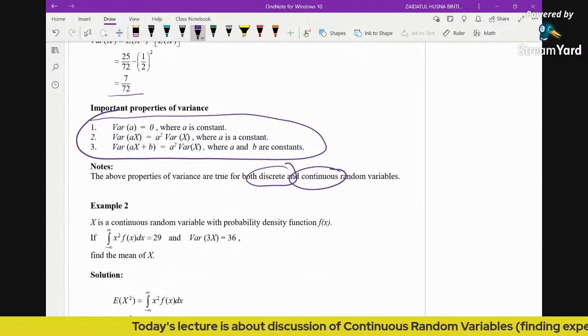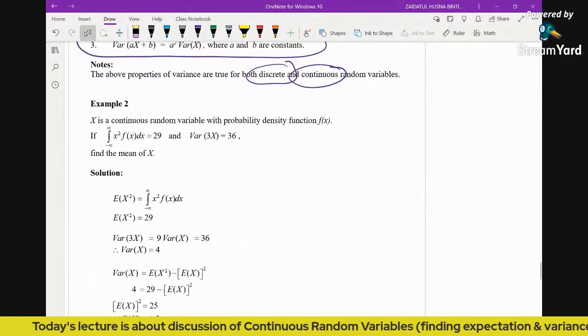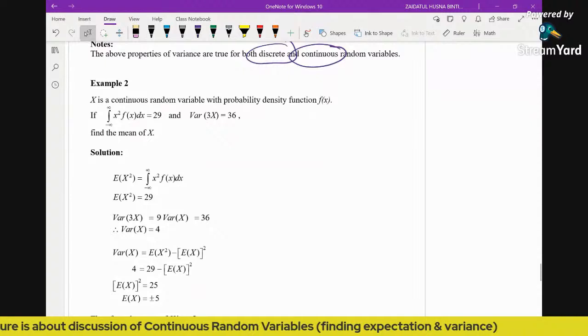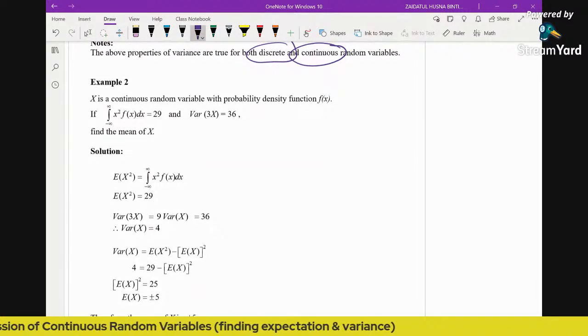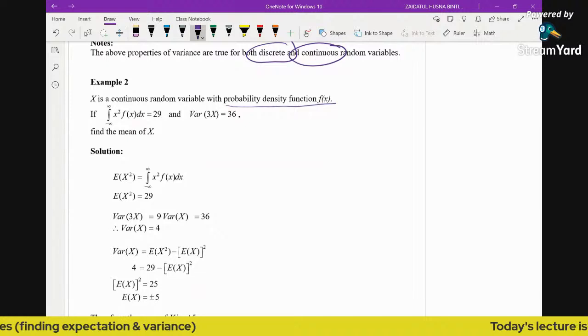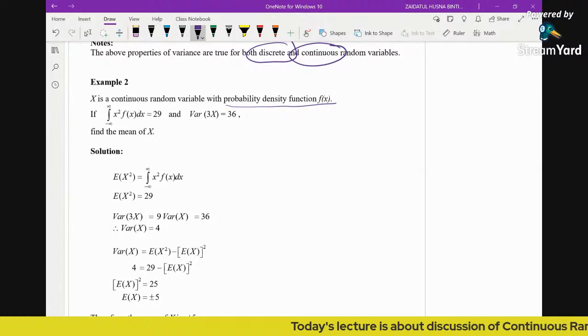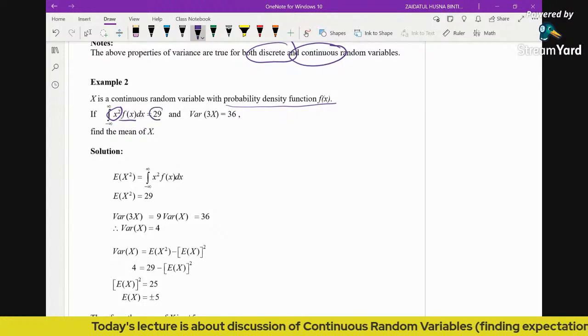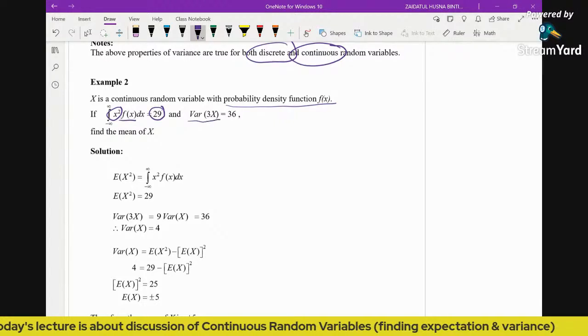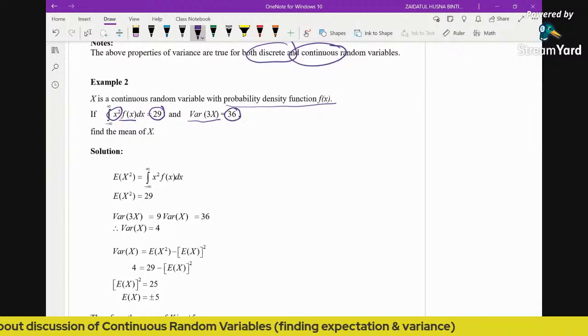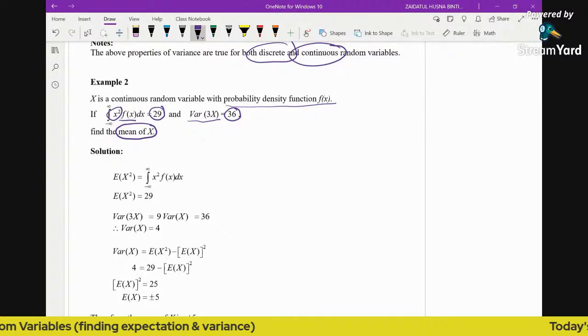All right, so this is the second example. X is a continuous random variable with a PDF, but the PDF is not given. We are just given this information: the integral of x squared times the PDF is equal to 29, and the variance of 3x is 36. Then find the mean of x. How are we going to solve this problem? Don't panic.